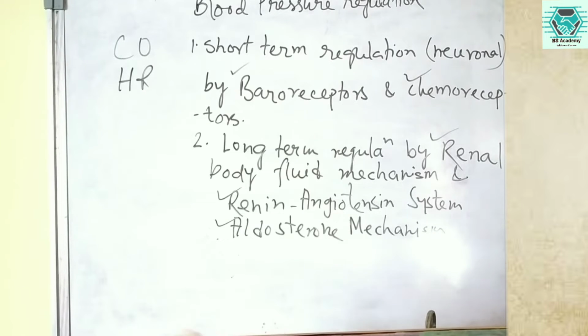Now moving to the baroreceptor and chemoreceptor. If the pressure is increased, then stimulation of the baroreceptors occurs, which are the carotid sinus and aortic arch, and then there is stimulation of the nucleus tractus solitarius, which inhibits the vasomotor center, and then inhibition of the sympathetic nervous system, which decreases the tone of the blood vessels, and therefore the vasodilation process occurs.